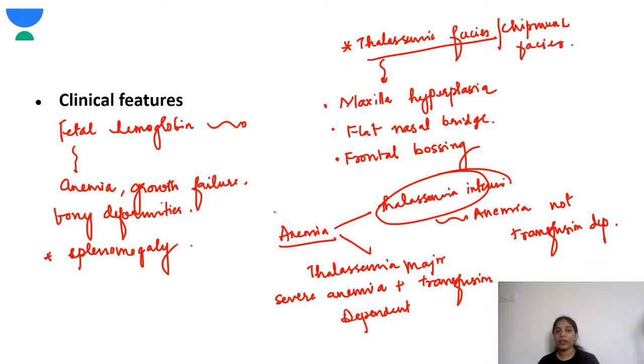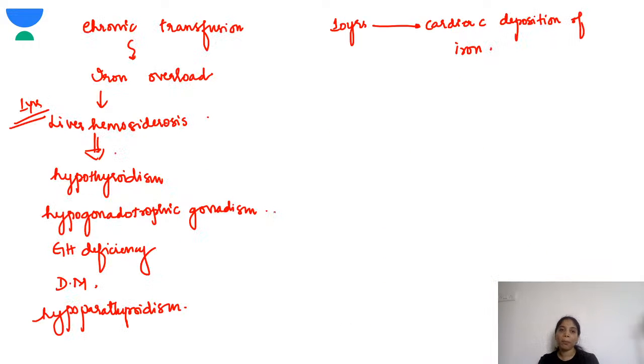So next is the clinical features. You all know there is anemia, growth failure, and bony deformities. The main important thing is the thalassemia facies or the chipmunk facies. So there is maxillary hyperplasia, a flat nasal bridge, and frontal bossing. Okay, so this you should know. In thalassemia intermedia, the anemia is there, but they are not transfusion dependent, while in thalassemia major there is severe anemia and they are transfusion dependent.